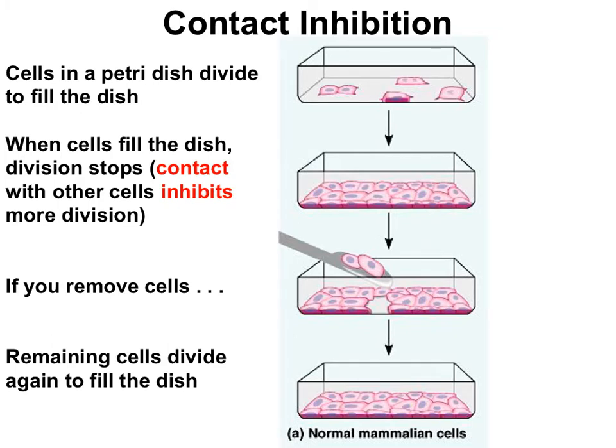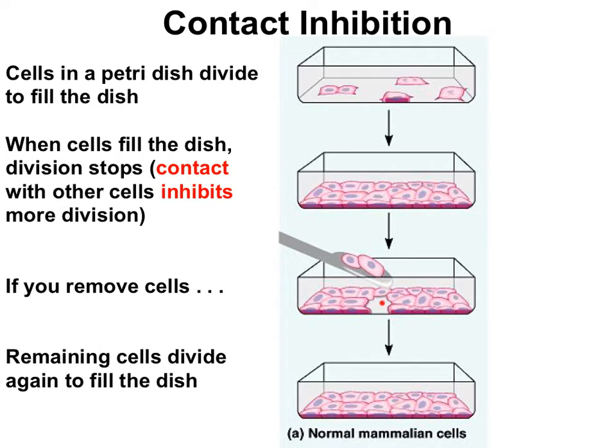Another related idea is contact inhibition. Let's check out this diagram in more detail. When cells are put into a petri dish, the cells divide and fill up the dish completely. When the cells are touching or contacting other cells on all sides, the cells stop dividing. In other words, cell division is inhibited by contact with other cells.